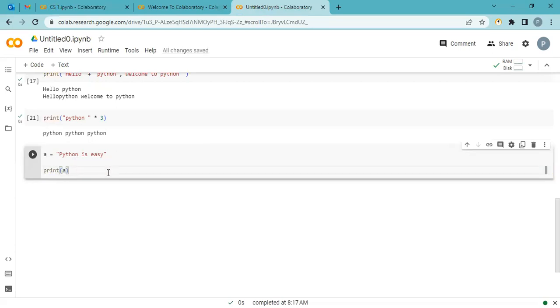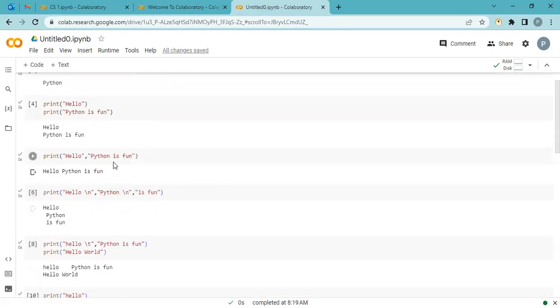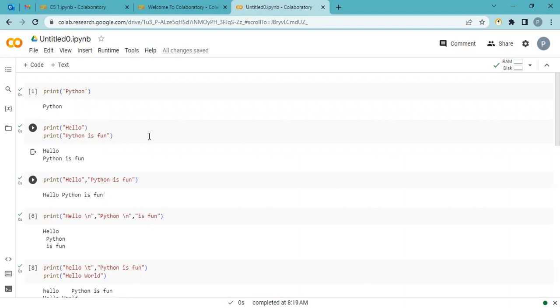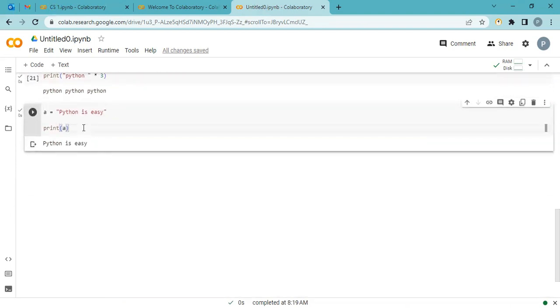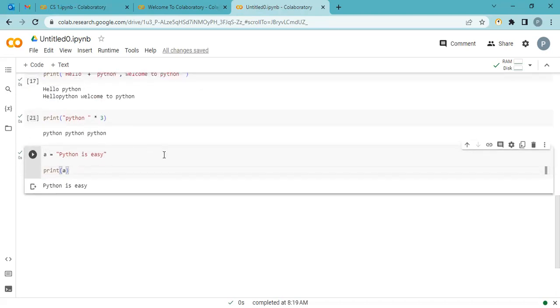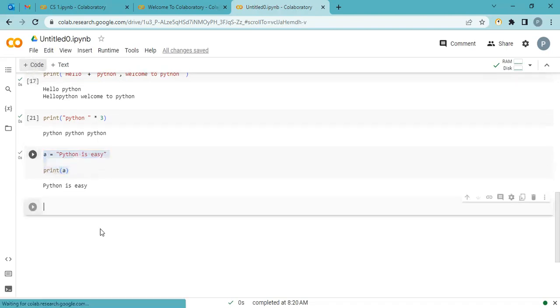And now, variable name always without quotation. Up to the above, in all the examples we mention all the things in quotation because it's a string. String is always in single or double quotation. But whenever you want to use the variable itself, the variable's value, don't use quotation. I will show you what happens if you use a quotation.